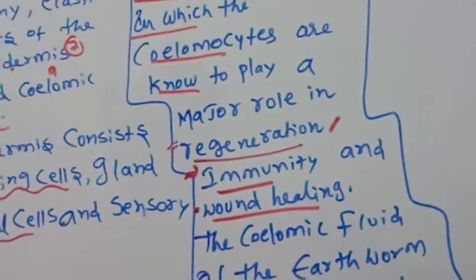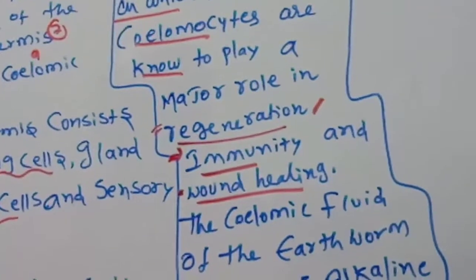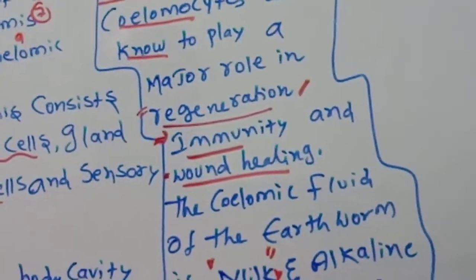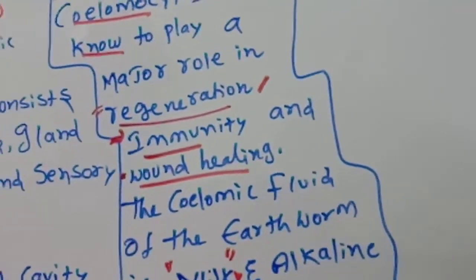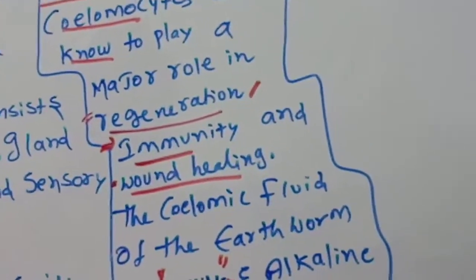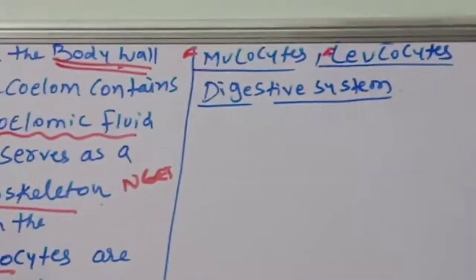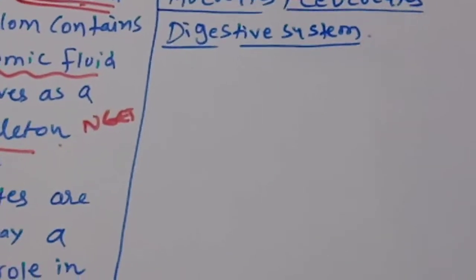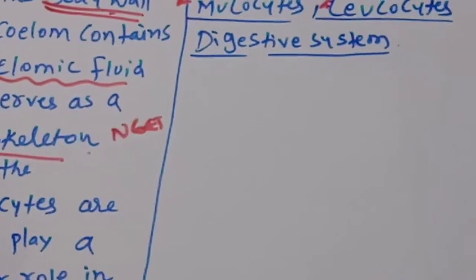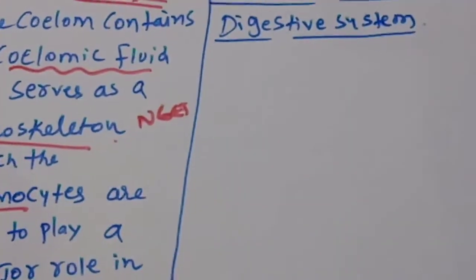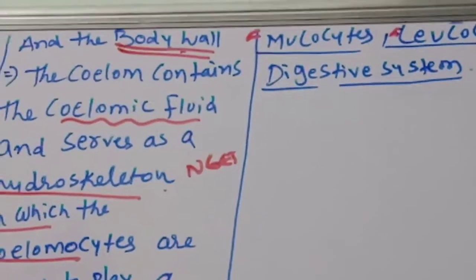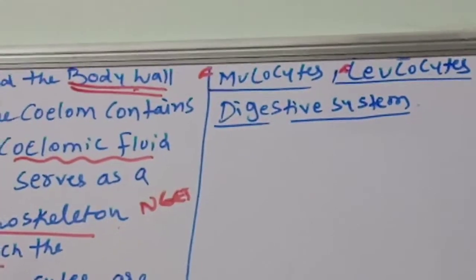The coelomic fluid of the earthworm is milky and alkaline, which consists of granulocytes, ileocytes, amoebocytes, mucocytes, and leukocytes. The digestive system will be discussed in the next class.